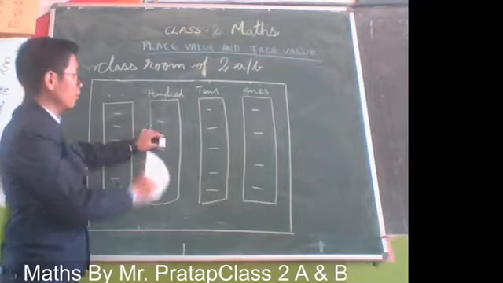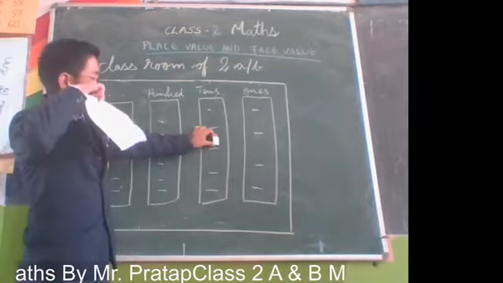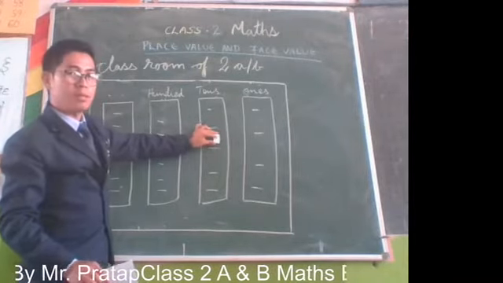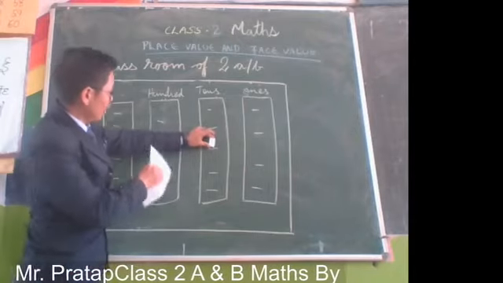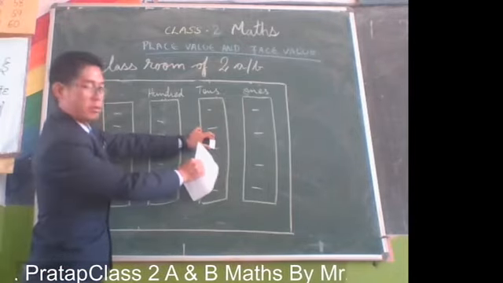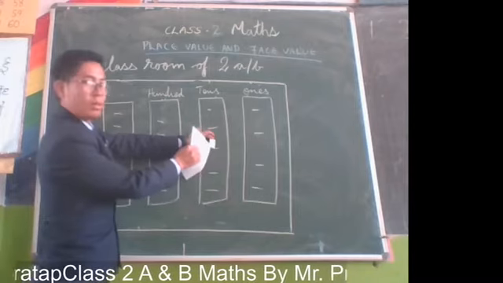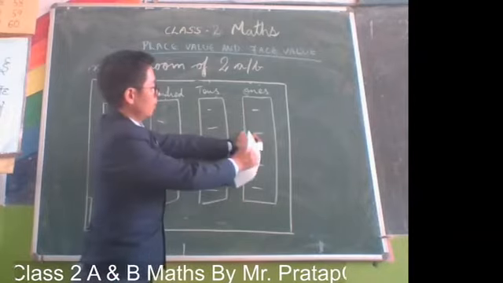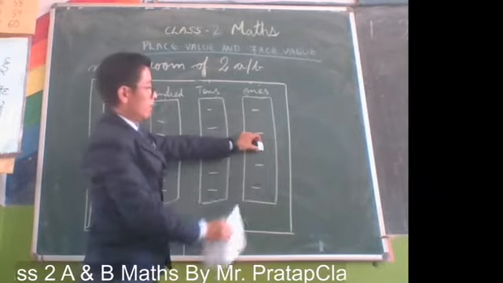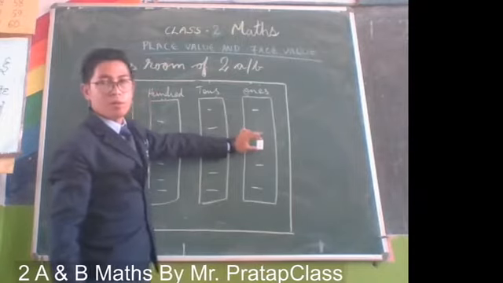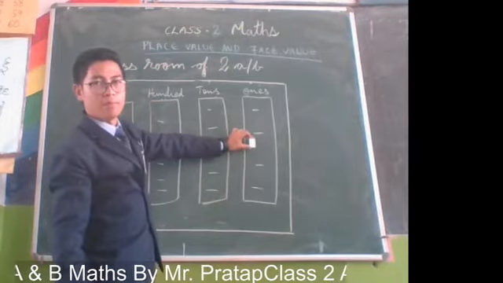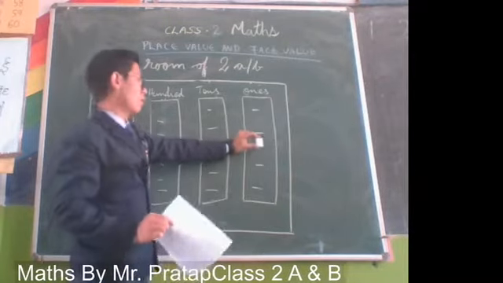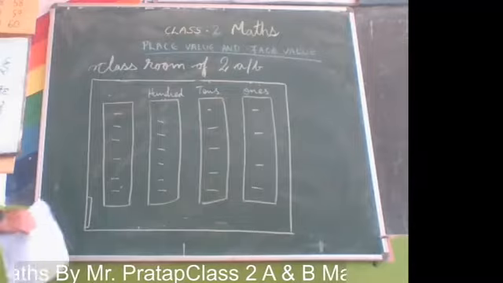Now, if I put this 2 in the tens place, again the face will remain the same, 2. Only the place has changed from hundreds to tens. Okay, place has changed, not the face. Again, if I put it in the ones place, the number 2 is in the ones place now, and the face will remain the same. Face will never change. It is unchangeable. Okay.